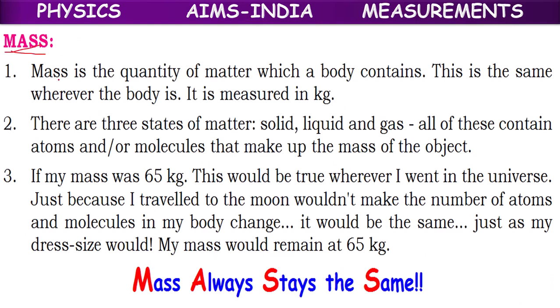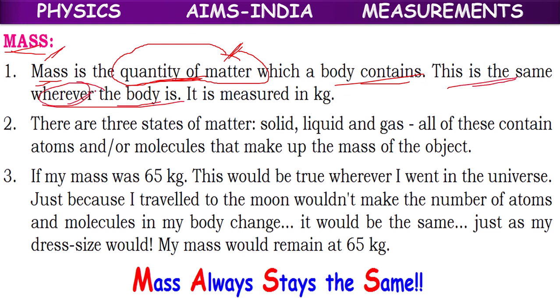Next one, mass. Mass means the quantity of matter which a body contains. Whatever object you take, the original quantity of matter, how much matter is present in that, that is called mass. This is the same wherever the body is. So mass will be the same everywhere. It is measured in kg, kilograms. Mass means the actual or original quantity of matter which does not change.